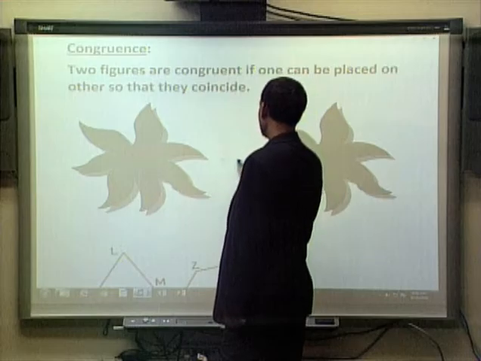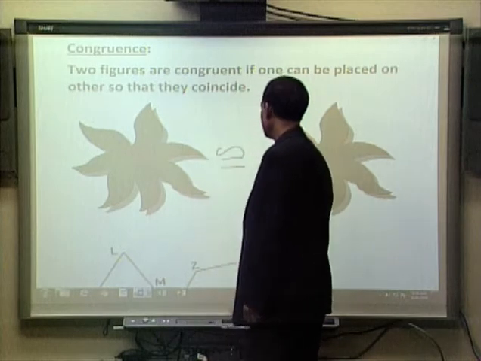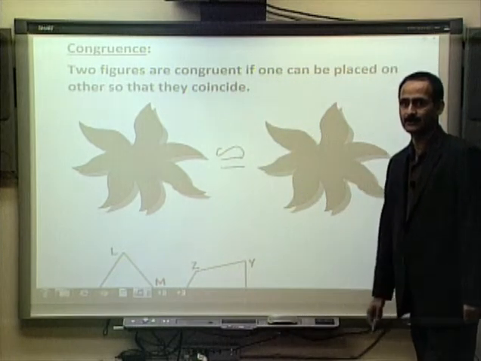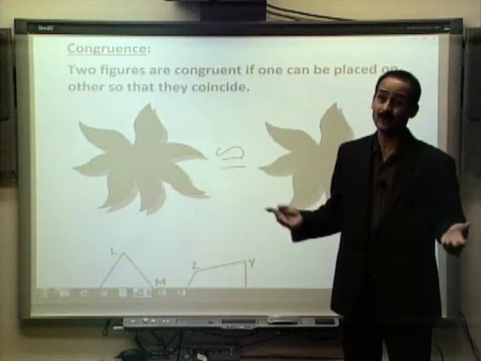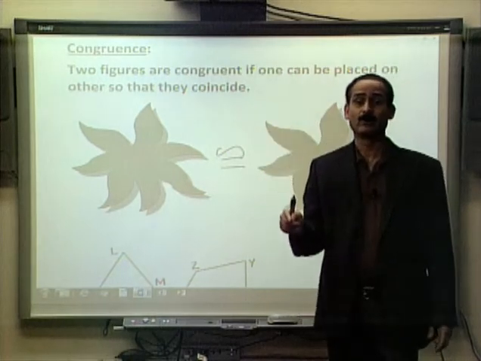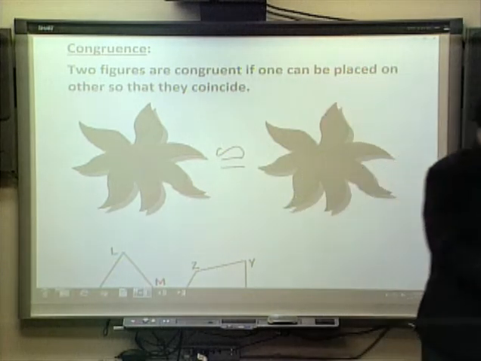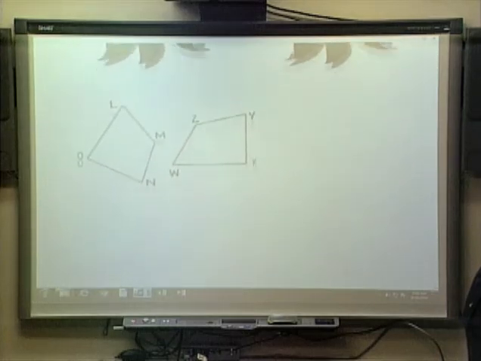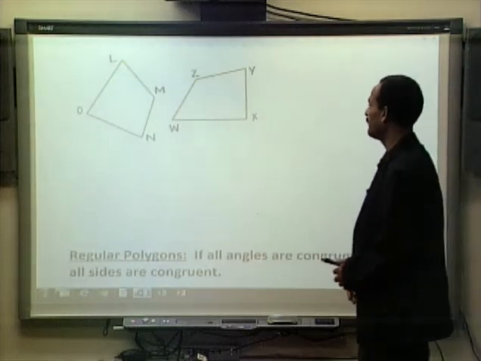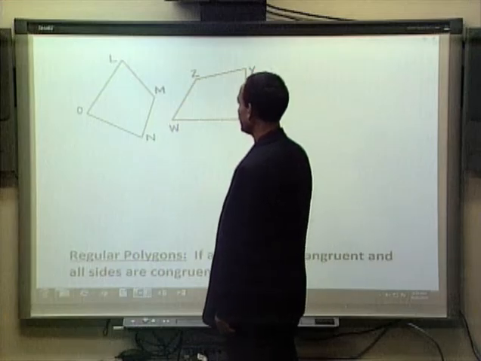Sometimes we write this symbol to represent congruency. We cannot call them equal, but they are congruent, they are the same. That's all congruent means. And here is another example of two congruent quadrilaterals.